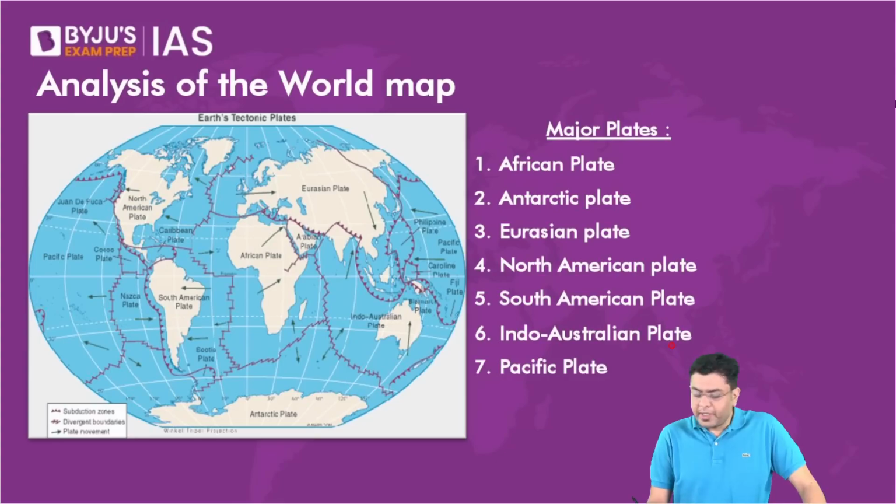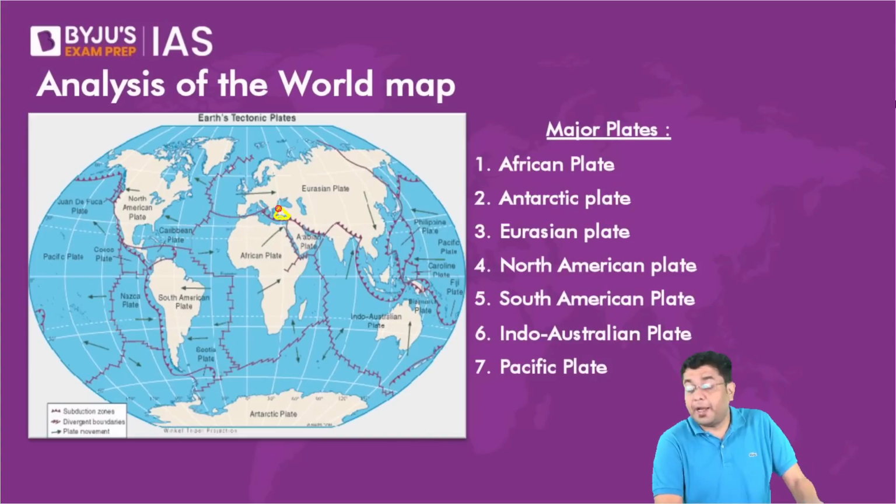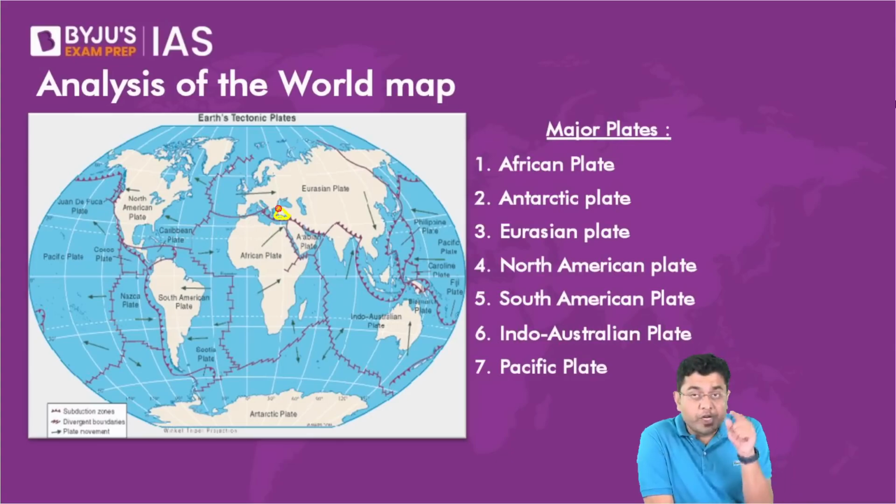What is the reason for the Turkey earthquake? Overall, if you take a look at it, this has been initiated because of the African plate, the minor Anatolian plate which is present, the Arabian plate, and also the Eurasian plate. So when the Eurasian, Anatolian, and Arabian plates move, that will end up creating massive earthquakes.